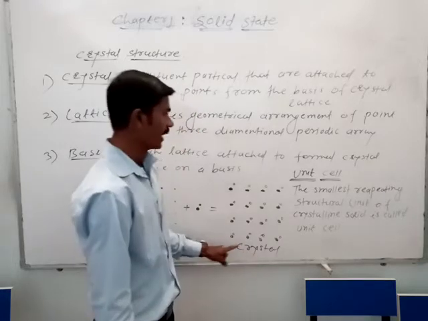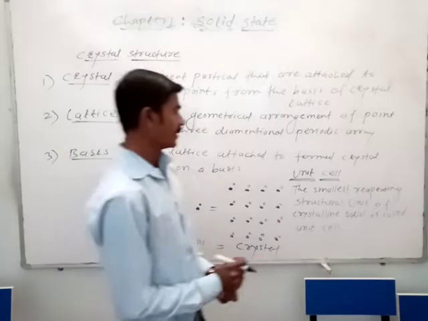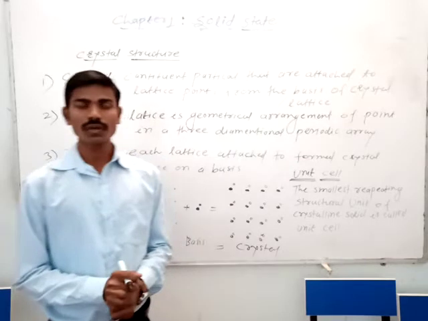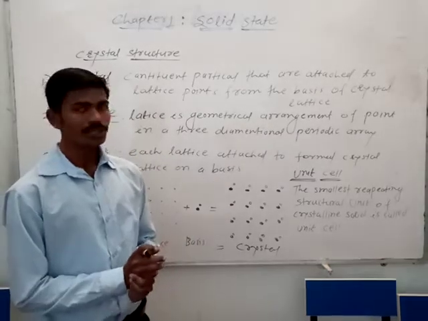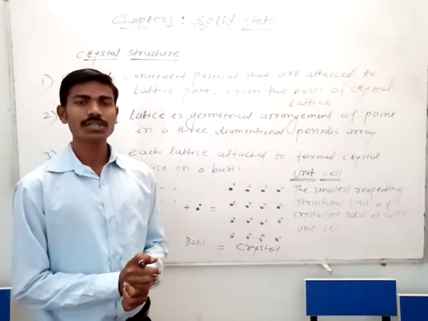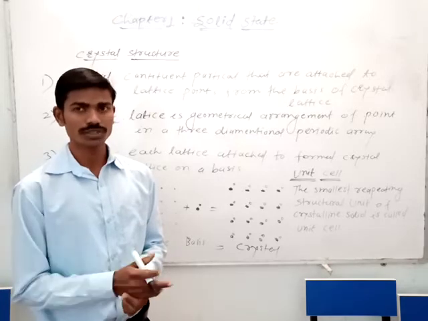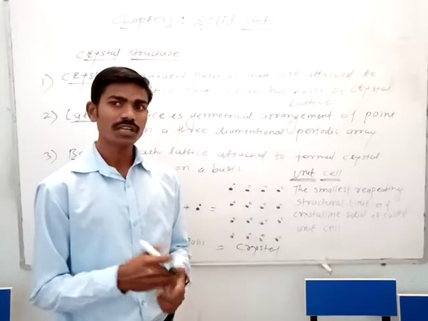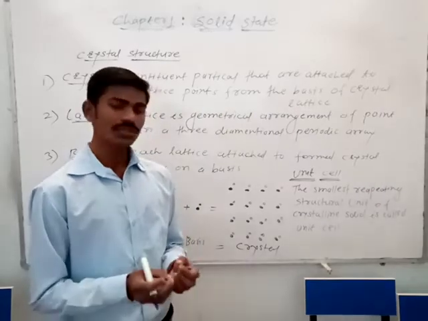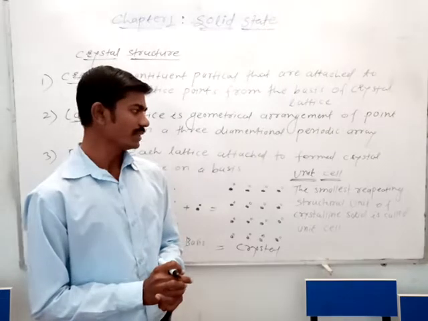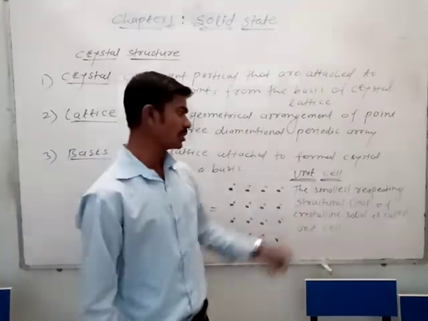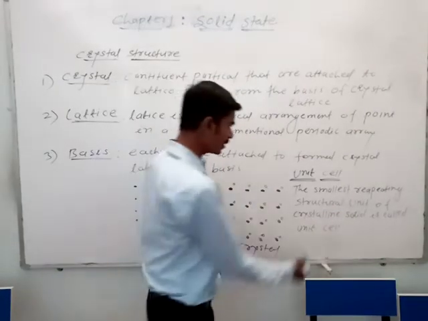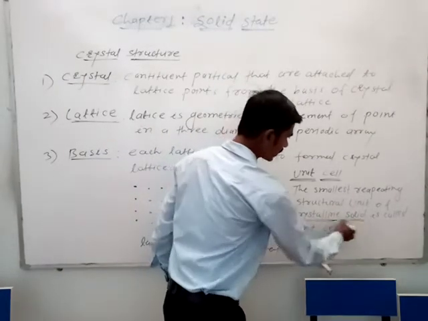This crystal structure then forms the unit cell. Many compounds or solids form through the close combination of particles held by various forces, and these constituent particles make up the unit cell. And what is the unit cell? The smallest repeating structural unit of the crystalline solid is called the unit cell. And what is the crystalline solid?